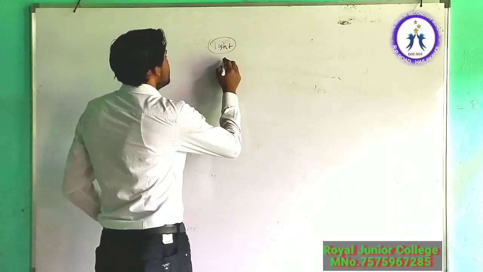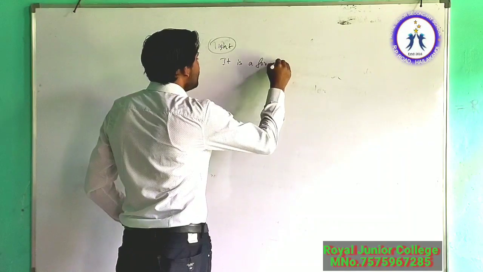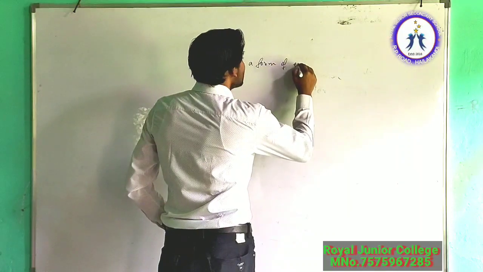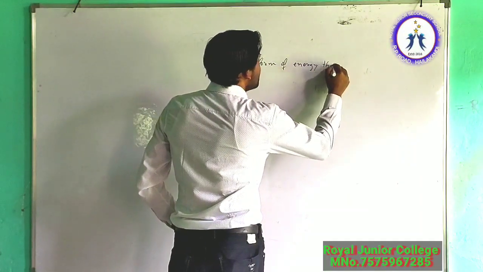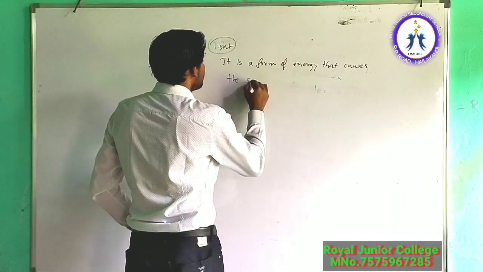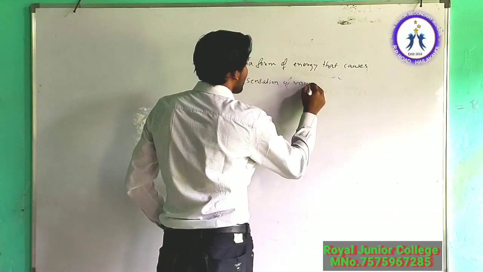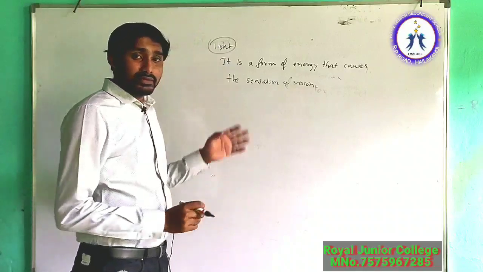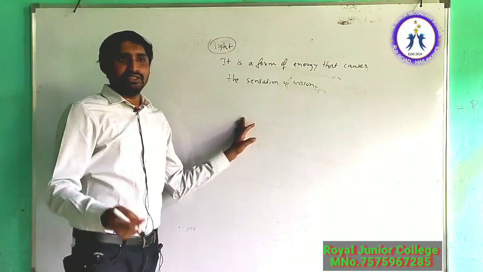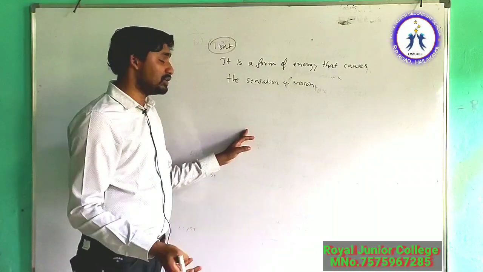So light is a form of energy. If anyone asks you what is light, then that should be your answer. It is actually a form of energy that causes the sensation of vision. So we need light to see objects. Without light we cannot see objects. You cannot see me, I cannot see you. I am viewing right now everything around me, this wall, board, everything, because of light only.